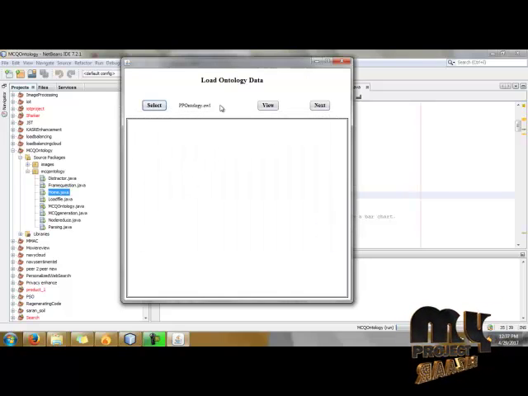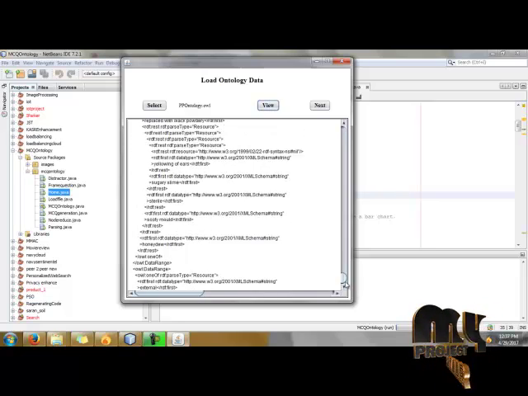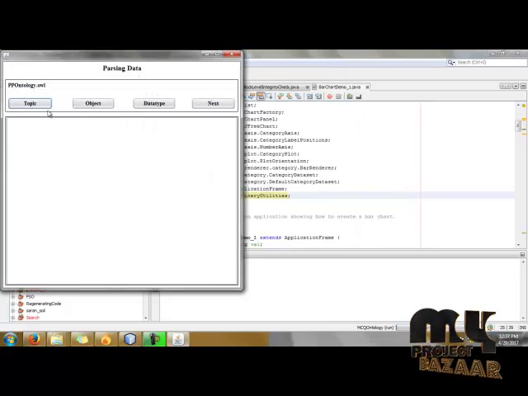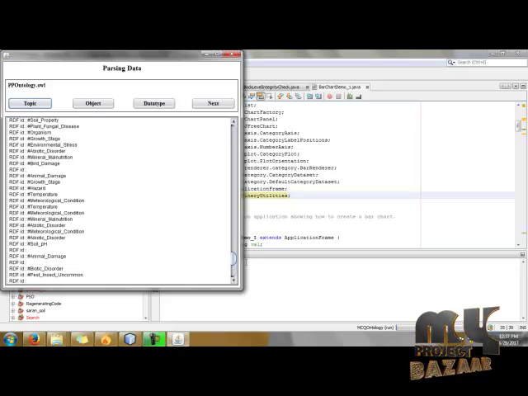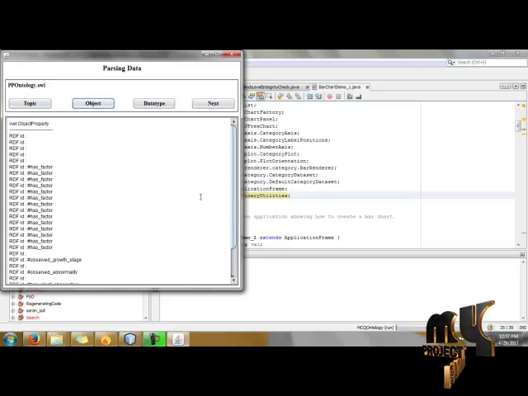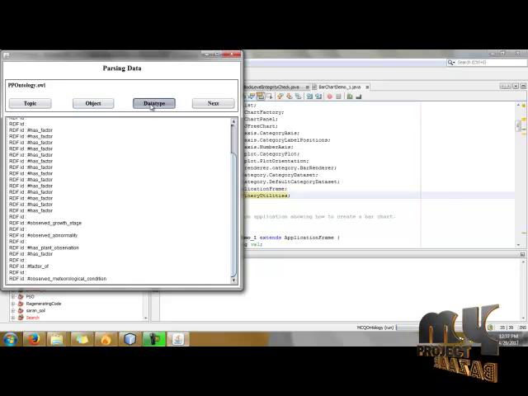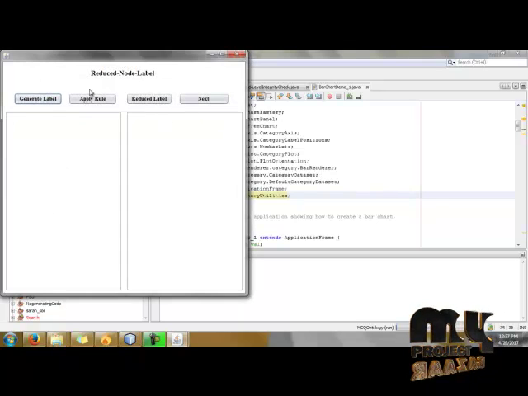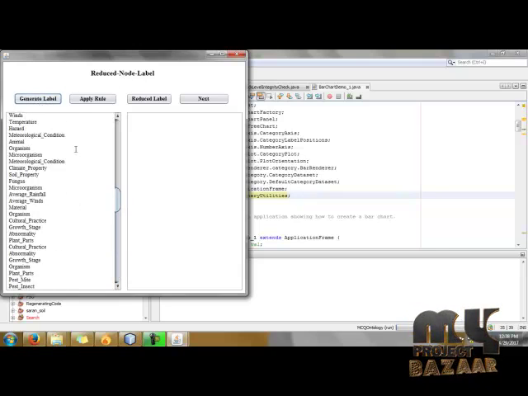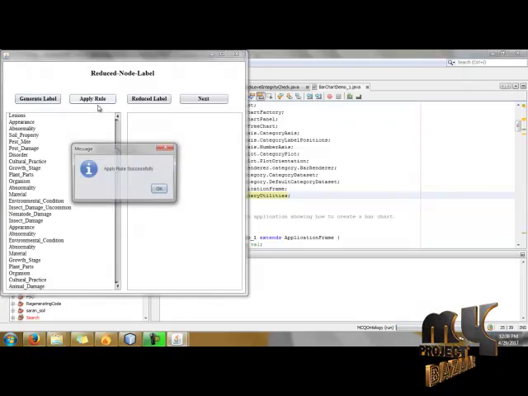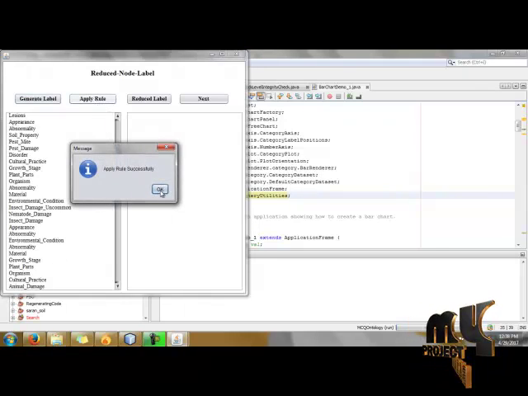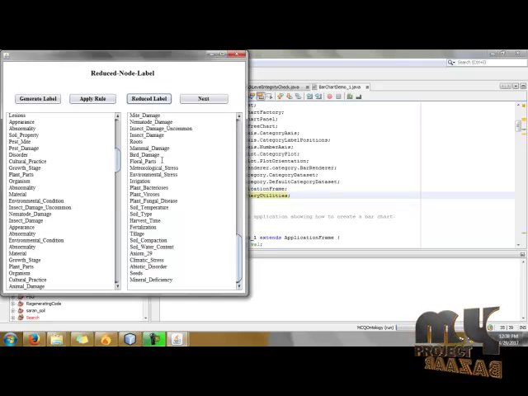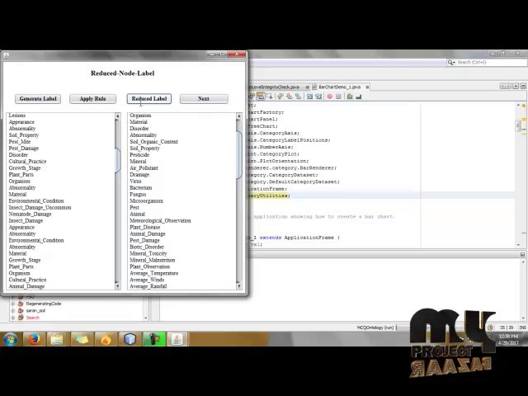After selection of the file, we see our file and click the next button and put the topic. We see our topic and click the object button. Then we see our object and give what kind of data type, and click the next button. Here we have to reduce the node label. First of all we generate our label. Generated successfully. After that we apply rules. Certain rules are applied in this process. So click OK. First we generate, and after that reduce label.